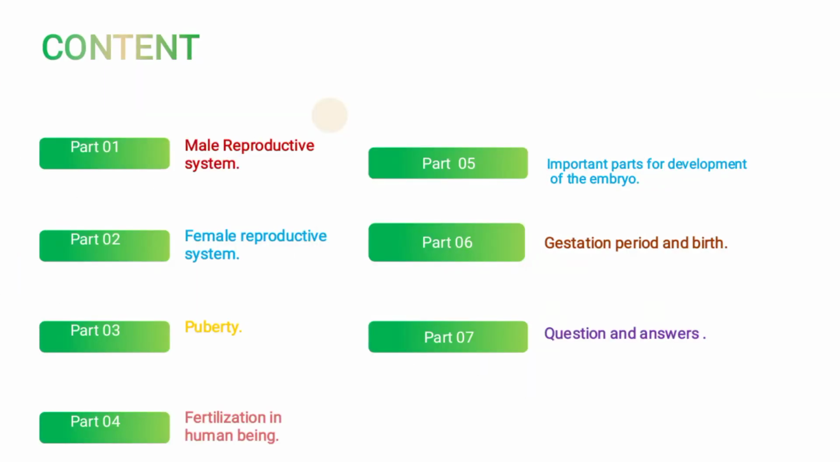Okay, now we have got topics like the male reproductive system, the female reproductive system, puberty, fertilization in human beings. We have got also important parts for development of the embryo, gestation period and birth, questions and the answers.